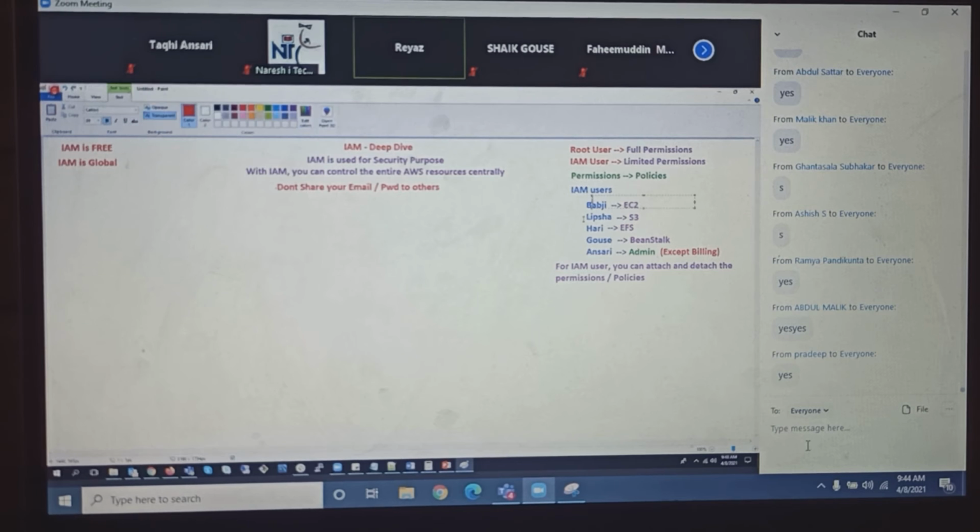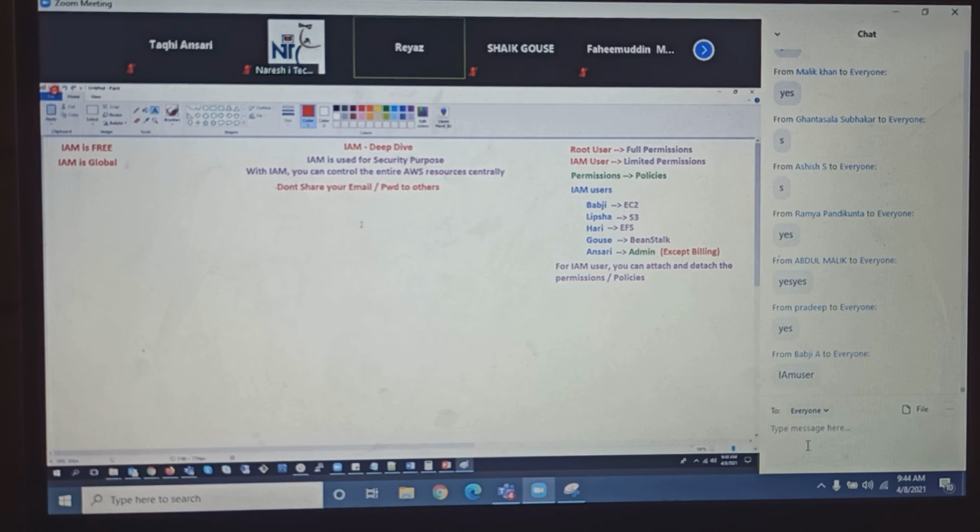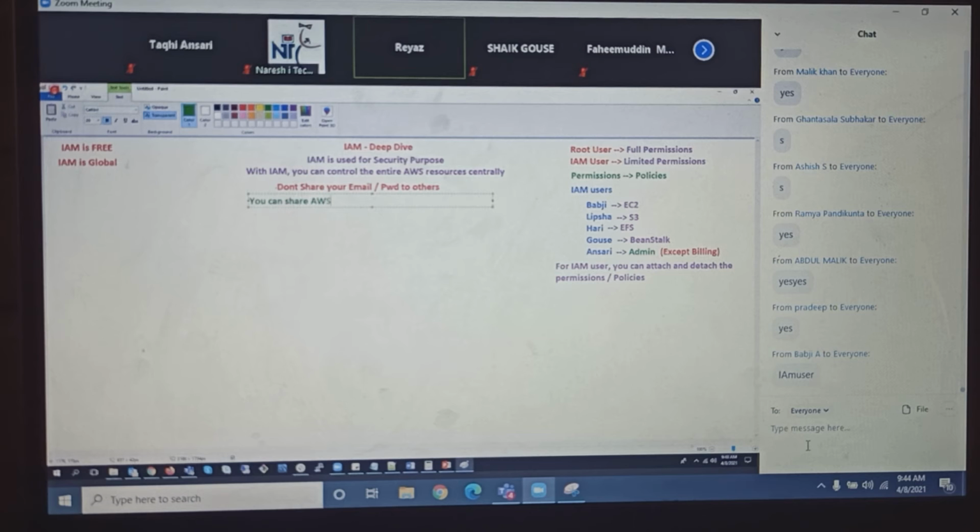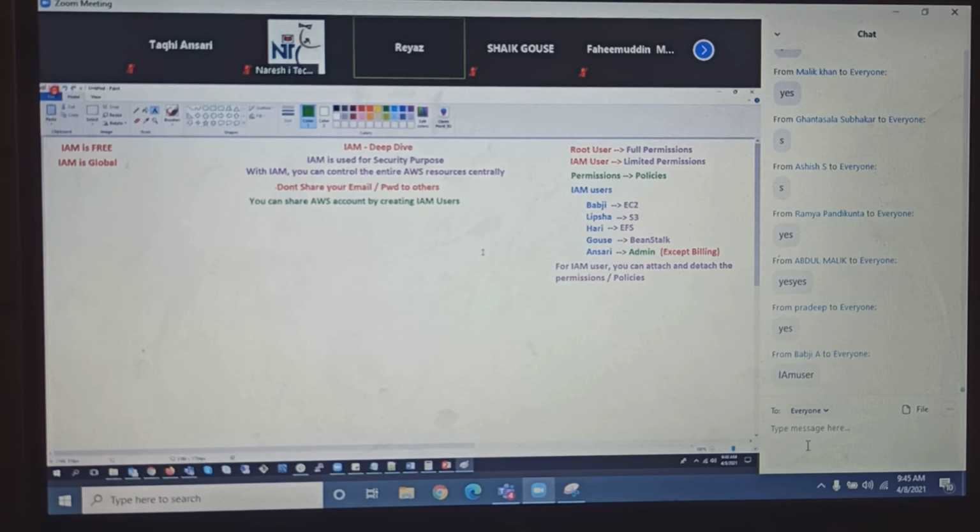Everyone, Babji, Lipsha, Hari, Gauss, Ansari, all of them will be sharing my account in AWS. One account and I'll be sharing it with them. How? By creating IAM users. This is a certification question. So you can share an AWS account by creating IAM users. Guys, is this clear till here? Getting it right?